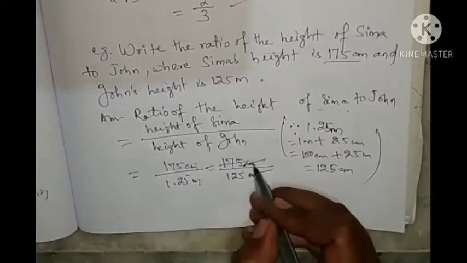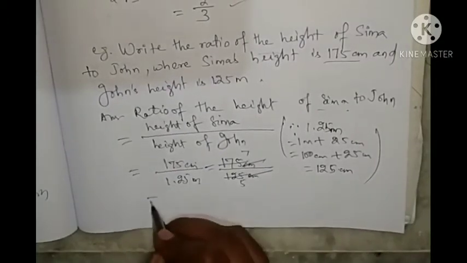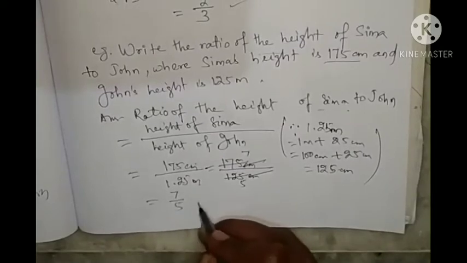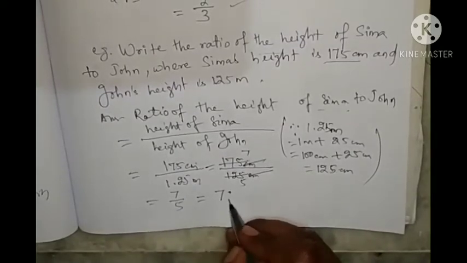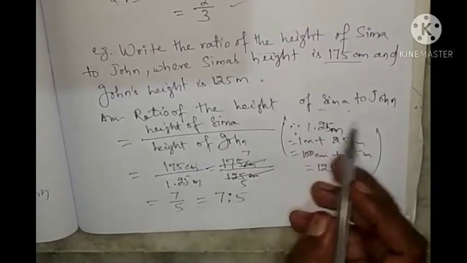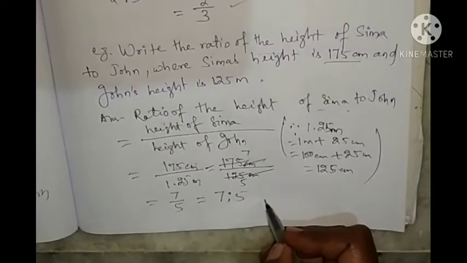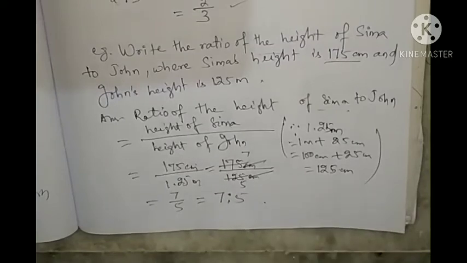Then 25 sevens are 175, 25 fives are 125. So what are we getting? 7 by 5, that is 7:5. So look at here, the ratio of height of Seema to John is 7:5. Okay, like this you can find the ratio if any quantity is given.